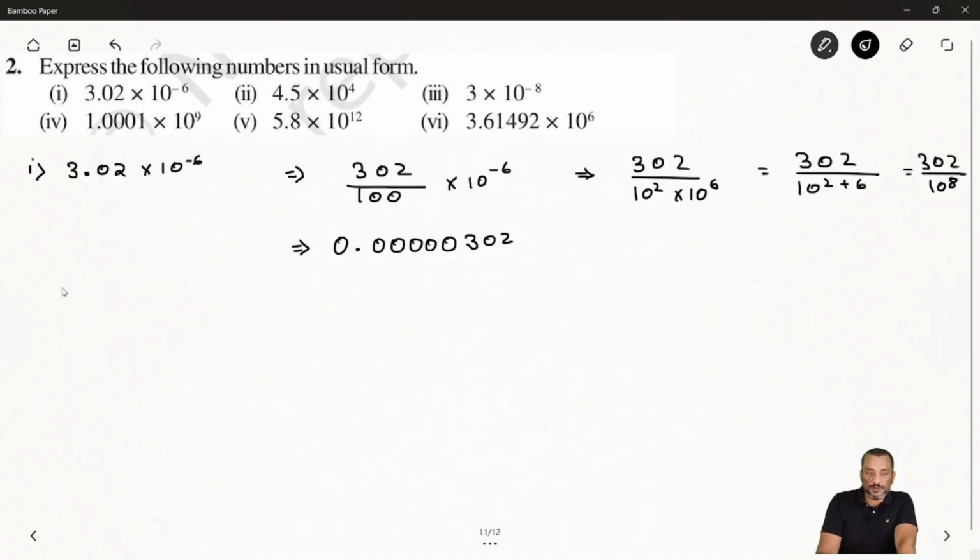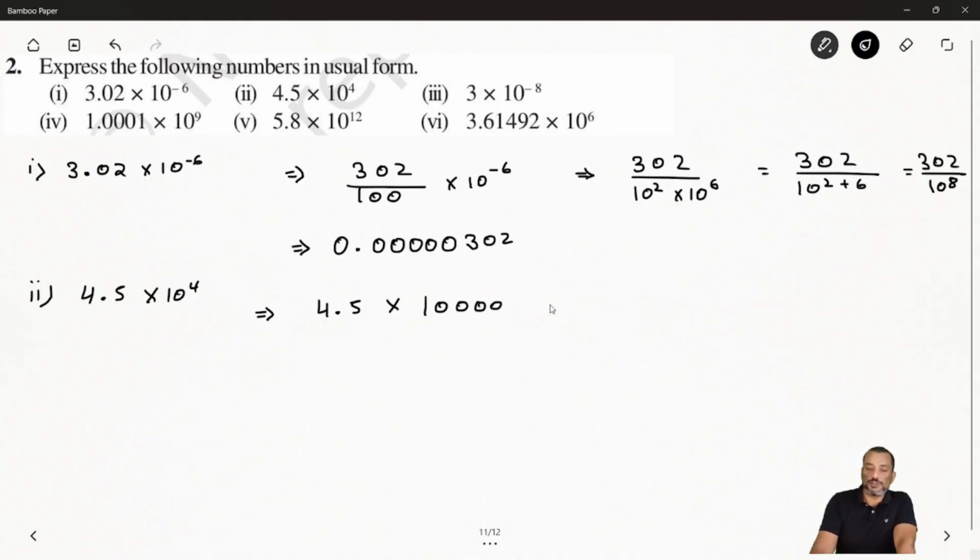Now coming to the next question. It is given 4.5 times 10 to power 4. This is easy. Simply, 4.5 is multiplied with 1, 2, 3, 4, so 10 to power 4.